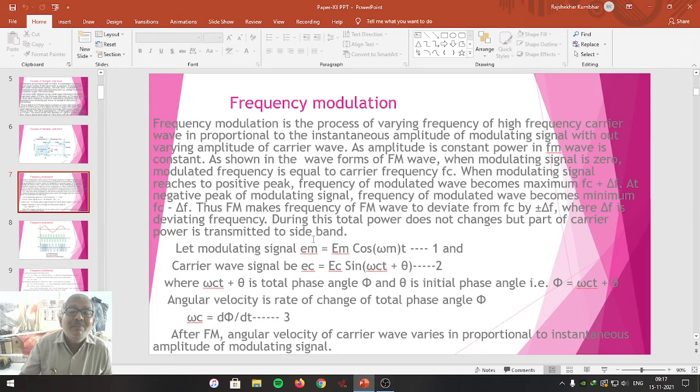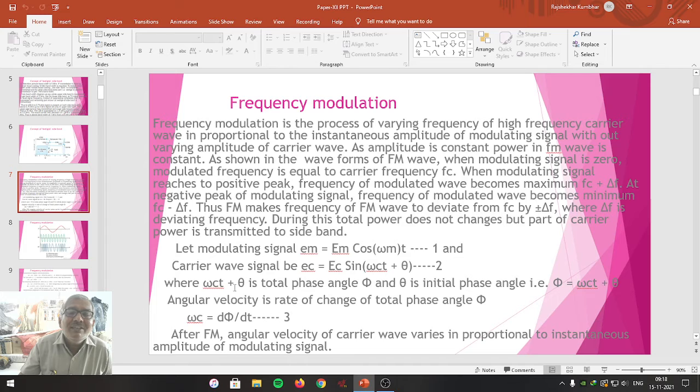Let the modulating signal be eM, as we have referred to in the case of amplitude modulation also. eM equals capital EM cos of omega m t, say equation 1. It is the modulating signal. And the carrier wave voltage eC equals capital AC into sine of omega c t plus theta. Here the phase change is represented. Let me call this equation number 2. This is the carrier wave, this is the modulating signal,